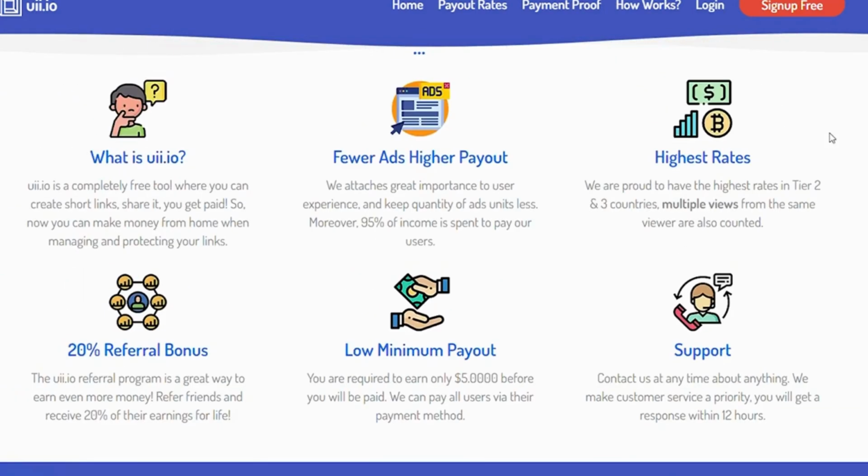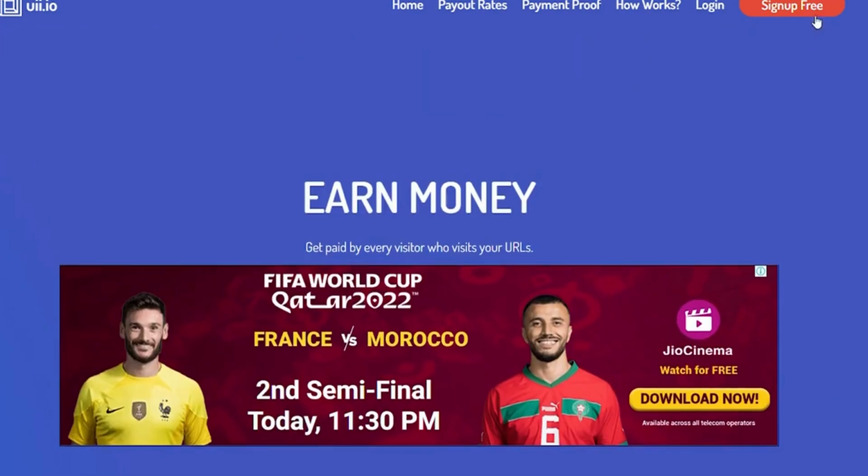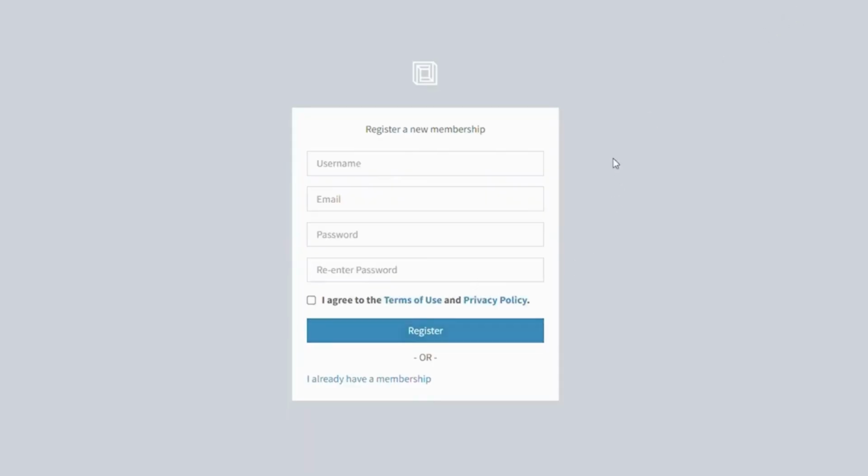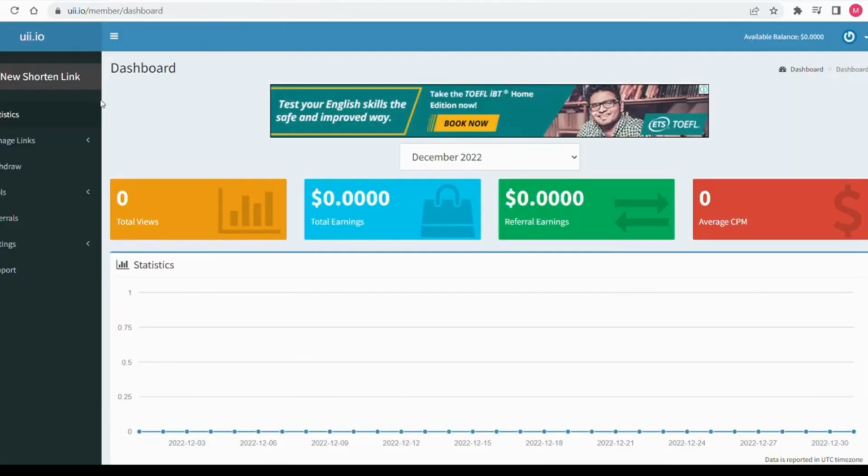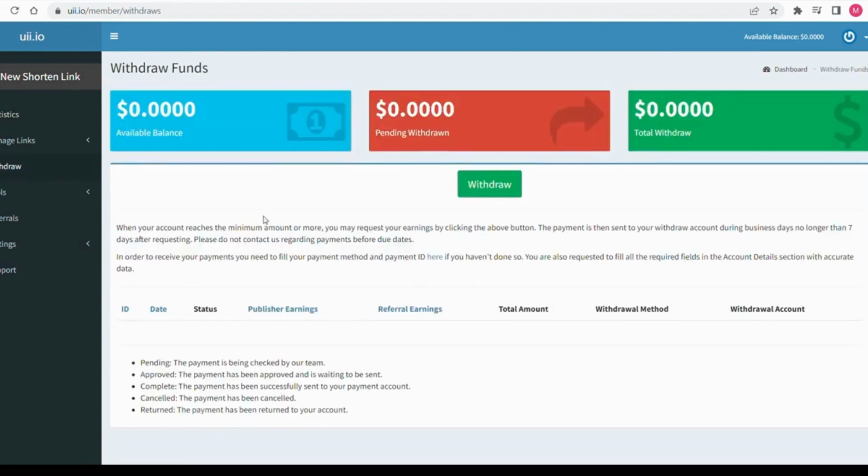To use this website, just go to uii.io and select the Sign Up Free button to begin by creating an account. You can do that by creating a password, inputting your username and email address, and then your brand new account will appear like this once you've created it. You may keep an eye on your earnings, clicks, and general financial success using the dashboard. You'll be able to withdraw your funds here, on the left.